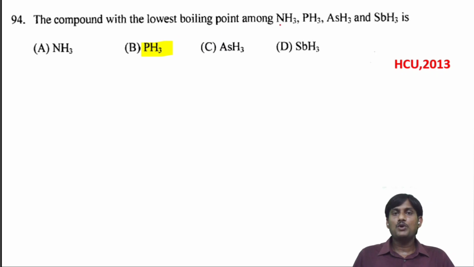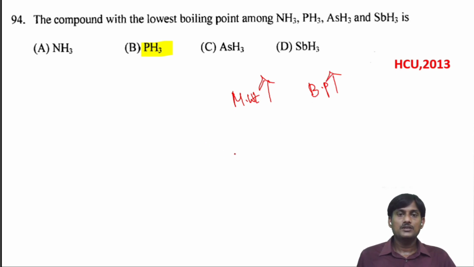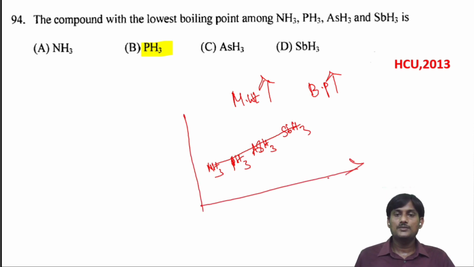The compound with the lowest boiling point among NH3, PH3, AsH3, SbH3. In hydrides, as the molecular weight of the hydride increases, there is an increase in boiling point. This should be the trend. If you consider molecular weight, this is the trend of boiling point.